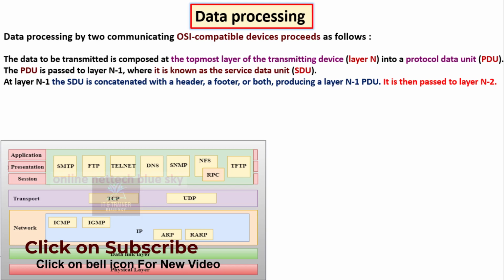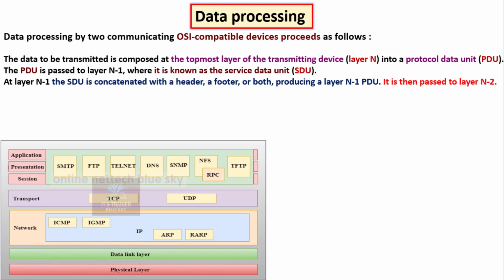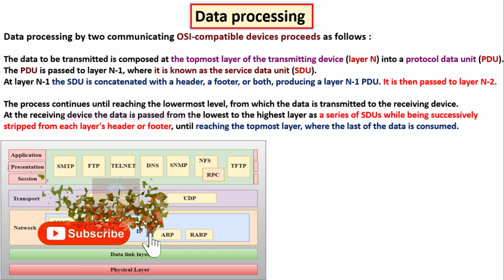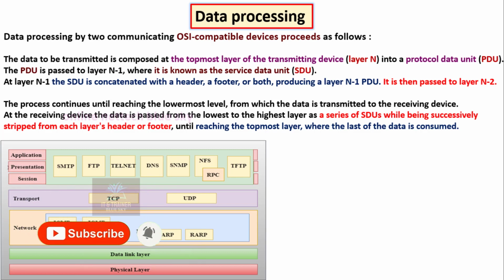It is then passed to layer N-1, which passes the PDU to the process data unit of layer N-2. You can see this is a continuous process until reaching the lowermost level.